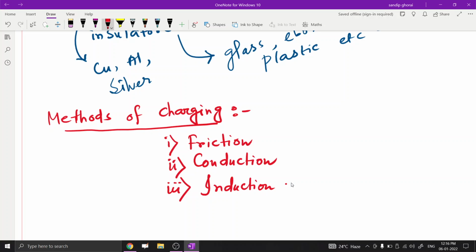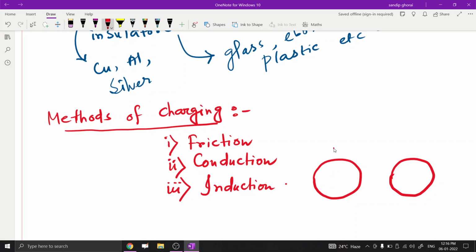This process is a little bit tricky, or a little bit critical. For the induction method we have to take two different bodies. Suppose one body is charged and one body is uncharged.